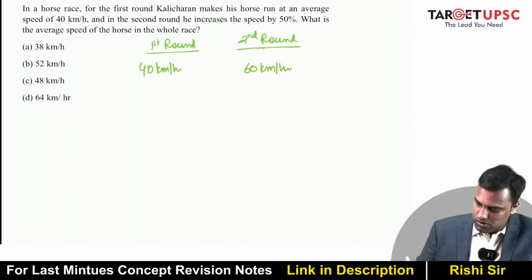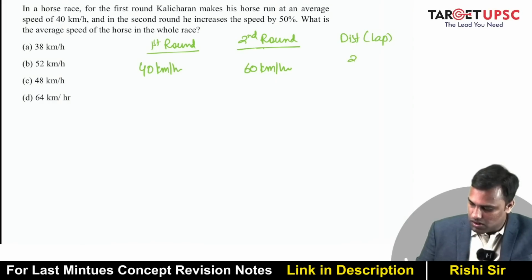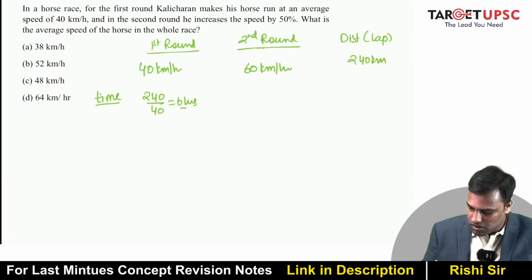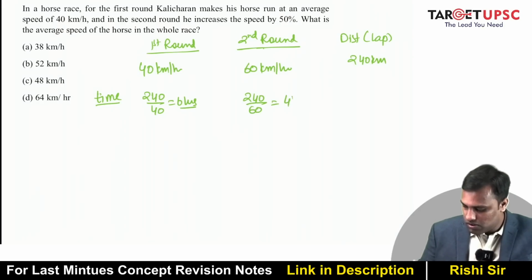Now assume, let's say the lap is 240 km. So for the first round, how much time did you take? 240 by 40, which is 6 hours, and then 240 by 60, which is 4 hours. Now what is the average speed?